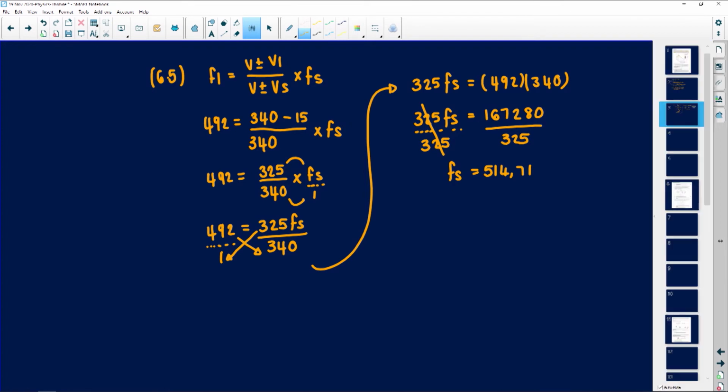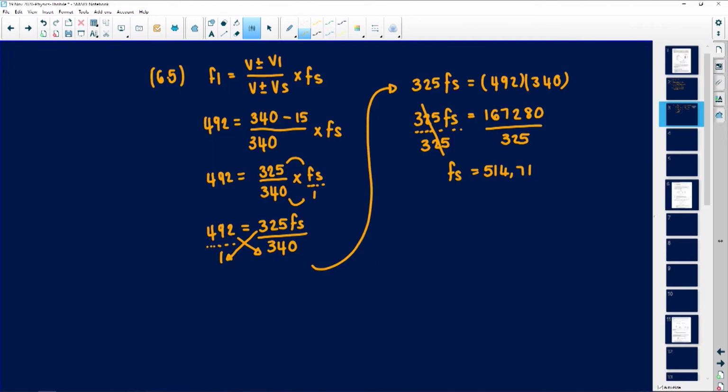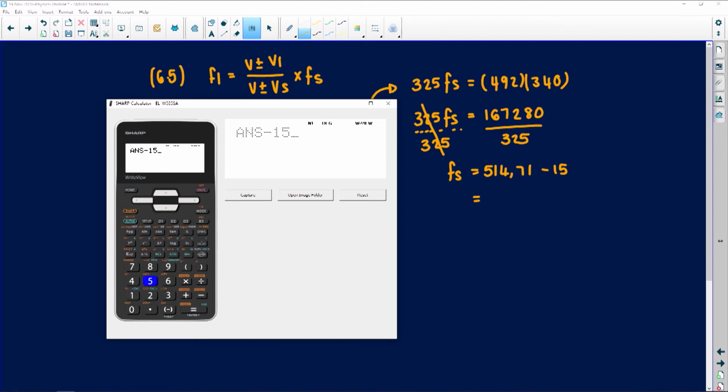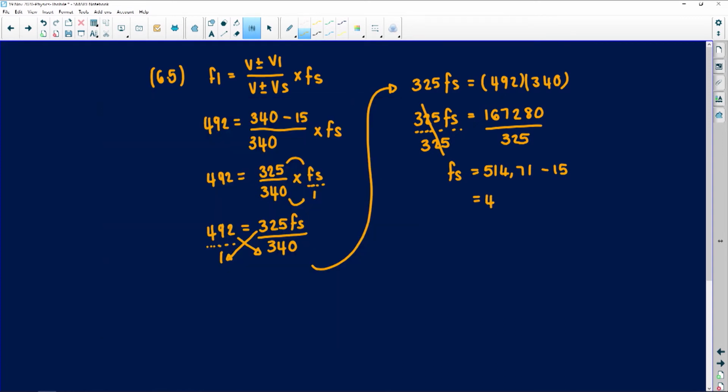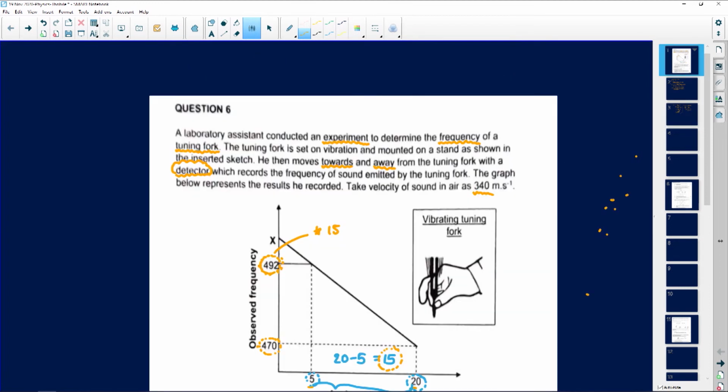514.71. Now remember what we were told here. There was a change in velocity here, and the change was 15. So in my final answer that I have for the frequency of my sound source, I'm going to subtract the 15 because there was a change there. They said it kept changing. If you subtract 15 here, then you get 499.71. Remember, always to 2 decimal places. So I'm going to have 499.71, and that is hertz. Hertz is the SI unit for frequency. So now we've calculated the frequency emitted by the sound source.